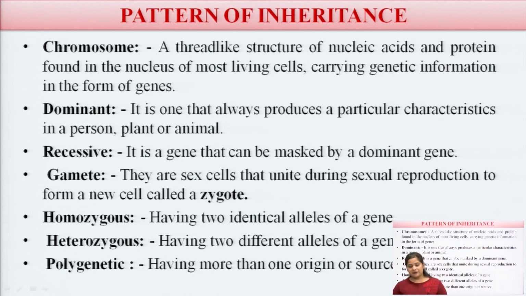Now the next thing is gametes. They are the sex cells that unite during sexual reproduction to form a new cell called a zygote. Then homozygous, having two identical alleles of a gene, and heterozygous, having two different alleles of a gene. Now the next one is polygenic. Polygenic means there are many sources contributing to that particular trait.